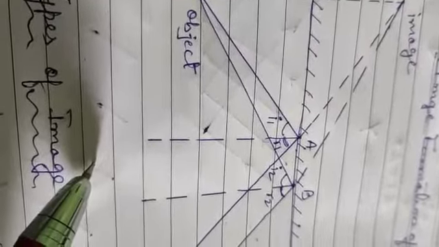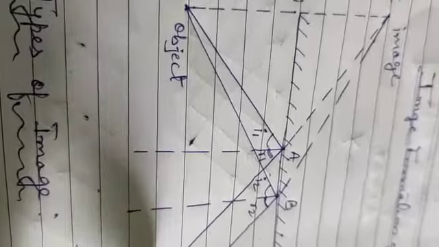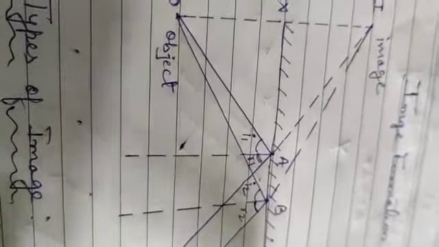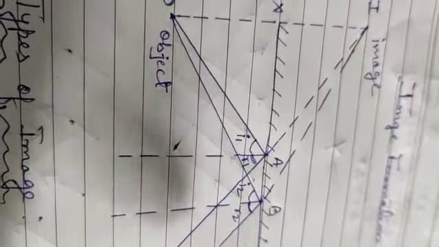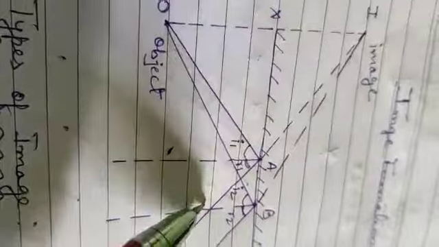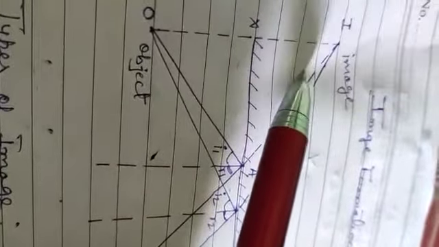So now I am asking, there are two types of image. First is virtual, second is real image. A plane mirror always forms a virtual image, because a virtual image means the image which is not formed on the screen. It is formed behind the mirror. So a plane mirror forms a virtual image. Okay, we'll discuss more. First, one more ray diagram is there.